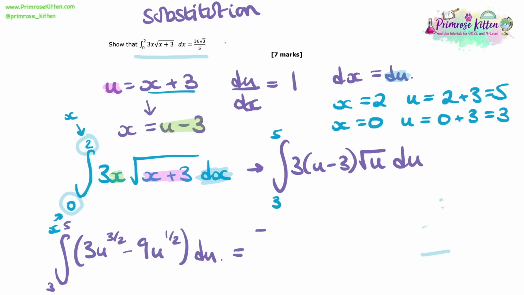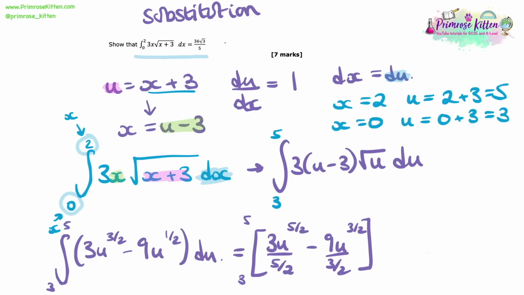So this integrated is going to give us 3 times u to the 5 over 2 divided by 5 over 2 minus 9u to the 3 over 2 over 3 over 2. And that's between the limits of 5 and 3. So now, in order to get the value for this, we want to make the substitution of the 5 and the 3.